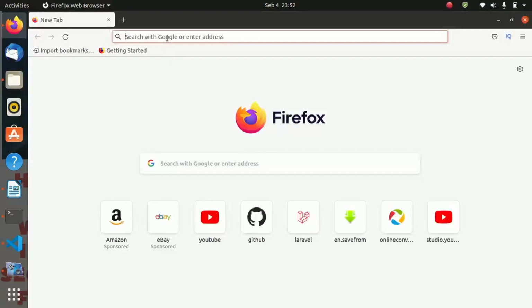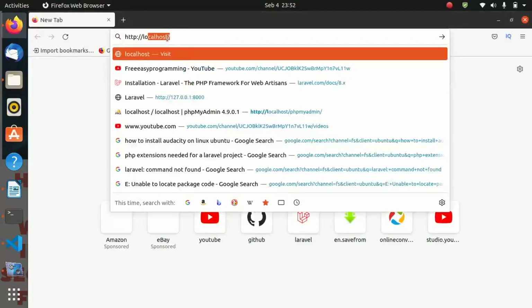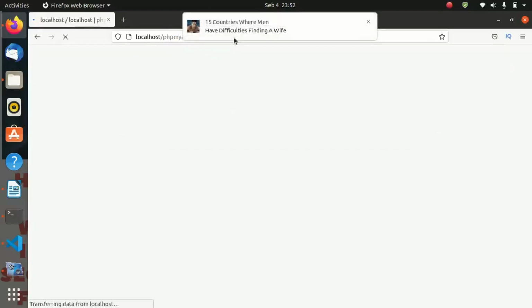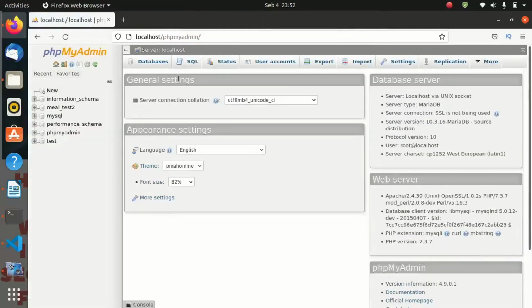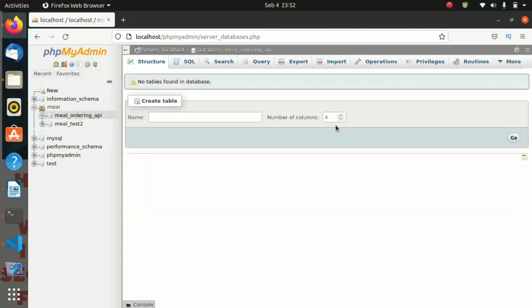You open up your browser and you type http://localhost, then phpMyAdmin. You hit enter. So as you are seeing, let us go to databases and create our database, which is mail_ordering_API, and you hit on create.